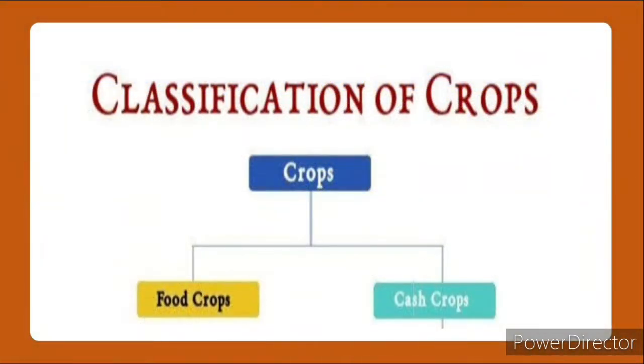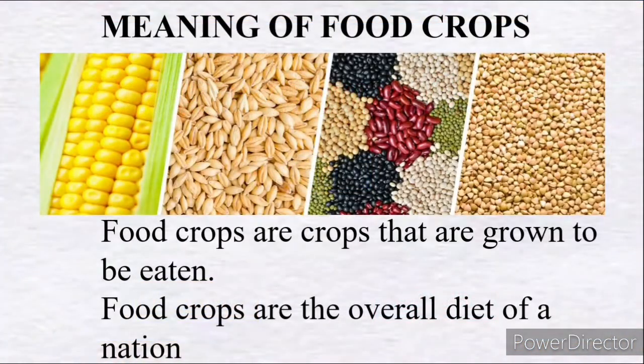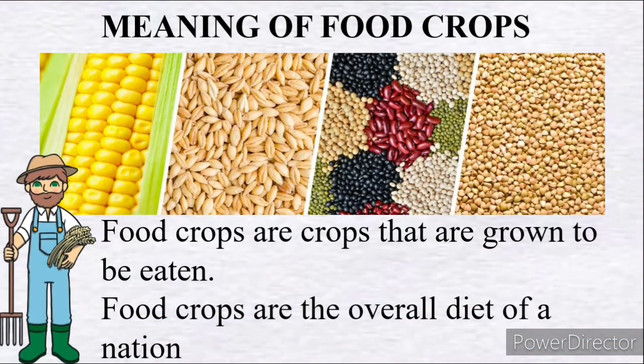Now, there are two classifications of crops. Crops are classified into two, and they are food crops and cash crops. What are food crops? Food crops are crops that are grown to be eaten. They are the overall diet of a nation. The overall diet of a nation is called food crop.